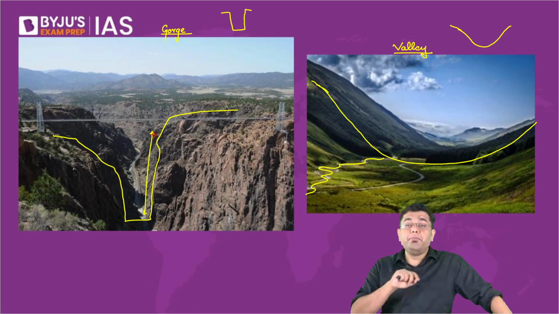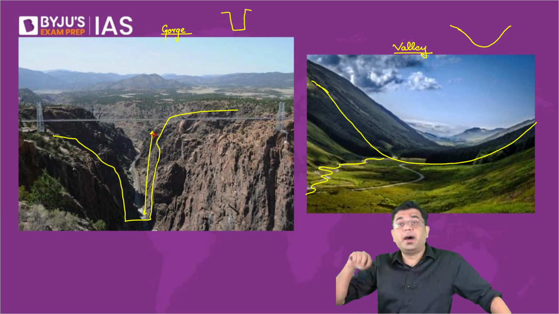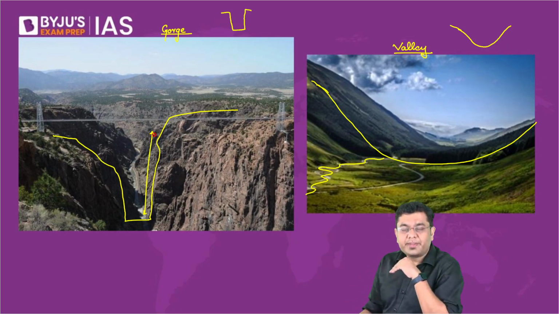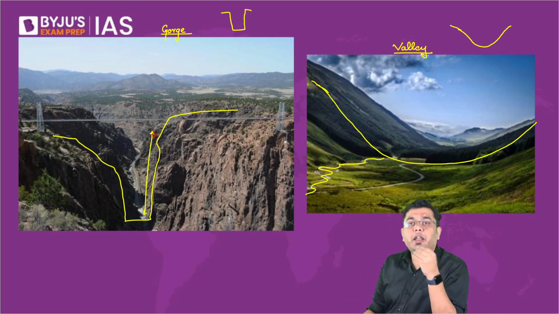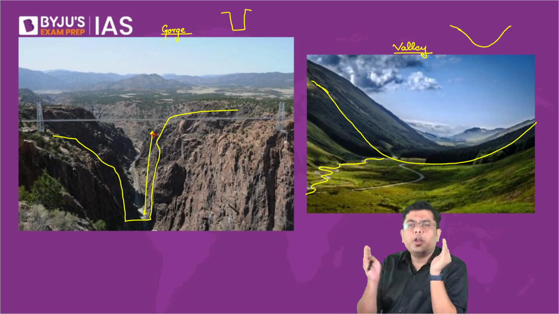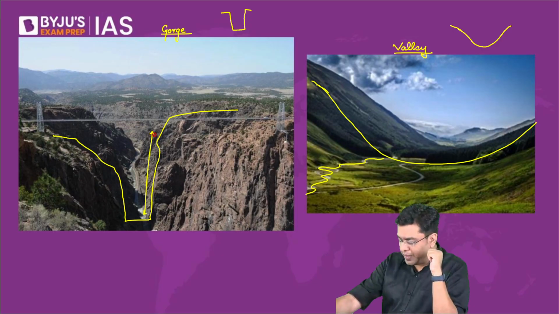So that is where many of the times the gorges created are very, very steep. But then eventually, in certain cases, the gorges can lead to the development of a valley. How? By broadening of the base, and also that vertical slope will get a kind of gradient due to mass movement.